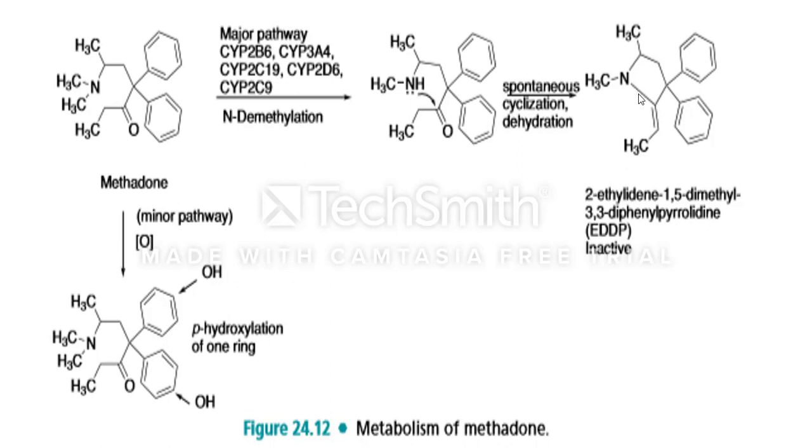The ethylidene is at position 2, with methyls at positions 1 and 5. This is the cyclic product of methadone. It is a metabolite, an inactive form. This is the metabolism of methadone.